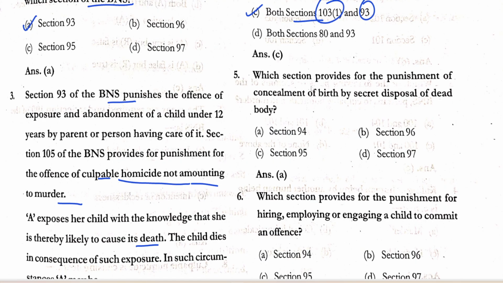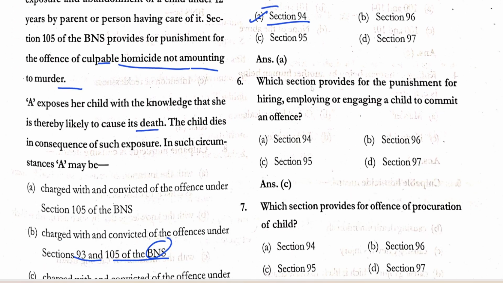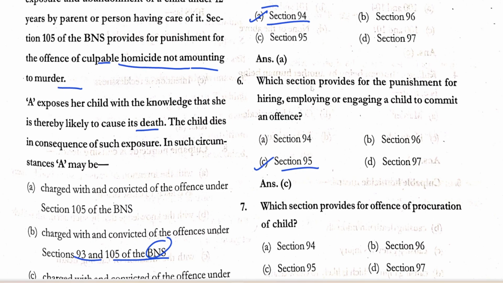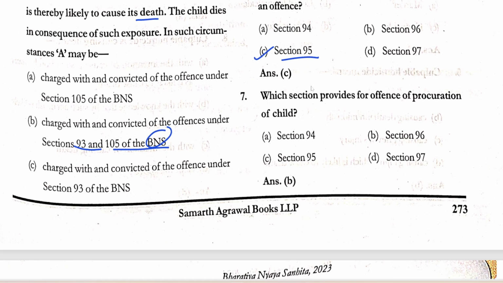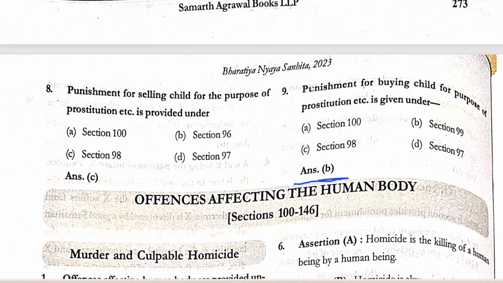पांचवा में, which section provides for the punishment of concealment of birth by secret disposal of dead body? Section 94. छठा में, which section provides for the punishment for hiring, employing or engaging a child to commit an offense? Section 95. सातवां में, which section provides for offense of procuration of child? Section 96. आठवां में, punishment for selling child for the purpose of prostitution, etc. is provided under Section 98. नौवां में है, punishment for buying a child for purpose of prostitution is given under Section 99.